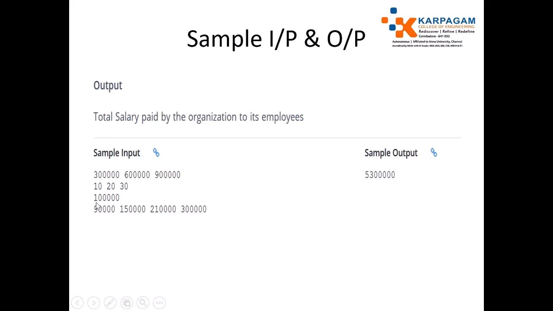Finally, we mention the rebate is 1 lakh, which is not fixed, it varies, and the tax paid by each employee. We need to identify the total salary paid by employees by using the tax paid by the employees in the organization. The output will be 53 lakhs, I think so.